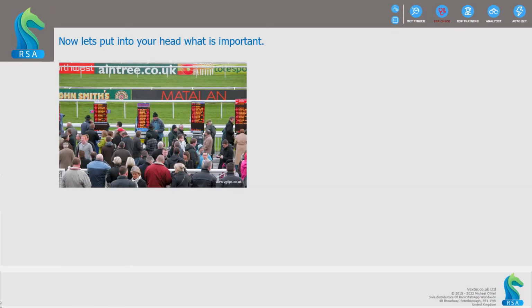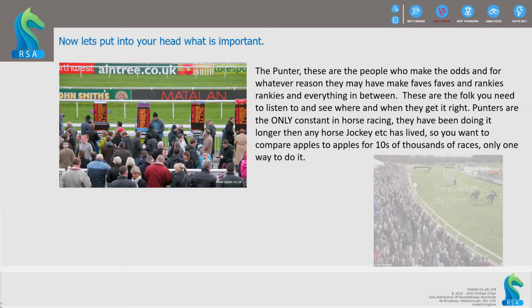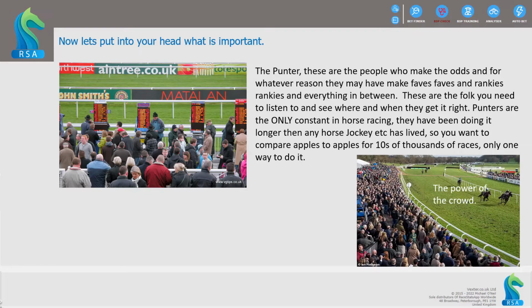Now, let's put into your head what is important. The punter. These are the people who make the odds, and for whatever reason they may have, make faves and rankies and everything in between. These are the folk you need to listen to see where and when they get it right. Punters are the only constant in horse racing. They have been doing it longer than any horse jockey has lived. So you want to compare apples to apples for tens of thousands of races. There is only one way to do it.